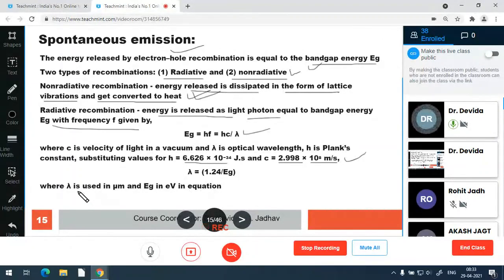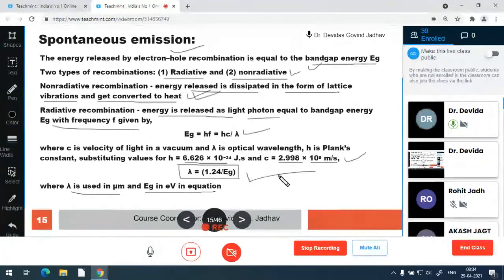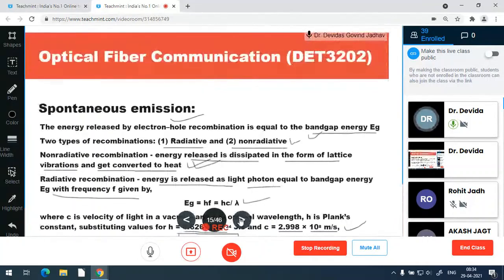and if you adjust the equation such that wavelength can be substituted in micrometer and Eg can be directly substituted in electron volt, then the formula becomes lambda equal to 1.24 divided by Eg, or Eg is equal to 1.24 divided by lambda. This formula we can use by directly substituting and directly getting lambda in micrometer and Eg in electron volt. So this becomes easier for the calculation.